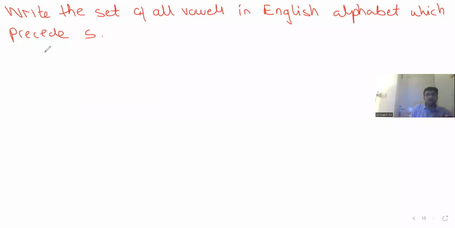So guys, all the vowels which precede S, means before S. A, E, I, O. Any doubt for anyone? All right. Look at the next question.